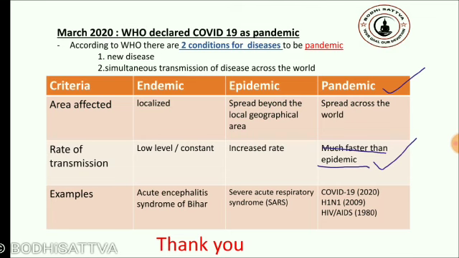And if we see the examples, COVID-19, the virus that is currently spreading. We see the H1N1 virus, that is the virus of swine flu, and we see HIV/AIDS that was spreading in the time period of the 1980s, that comes into the category of pandemic.